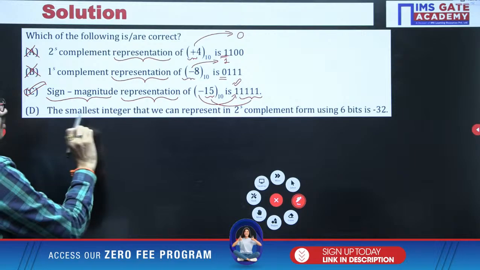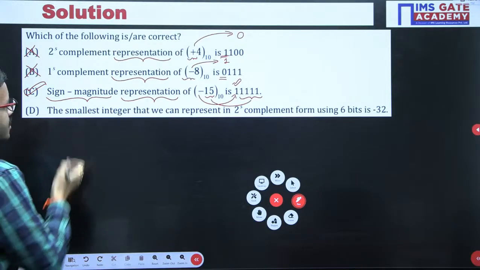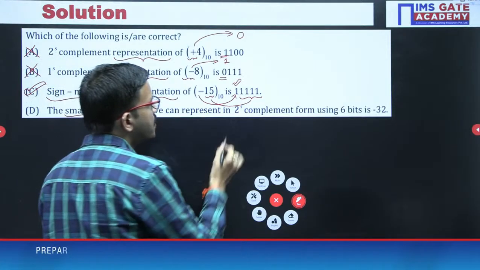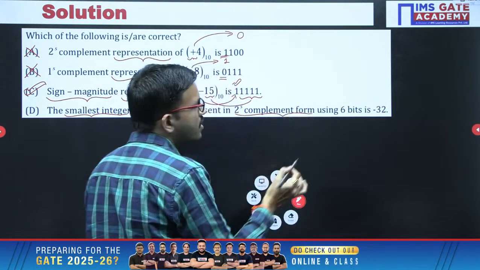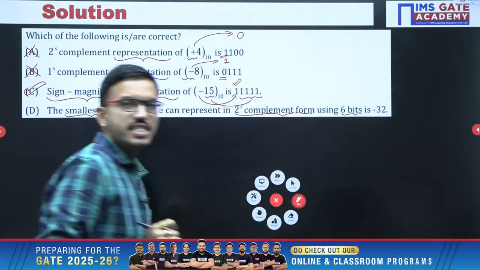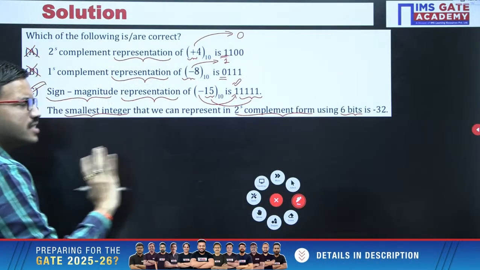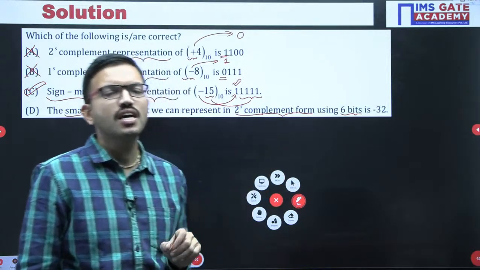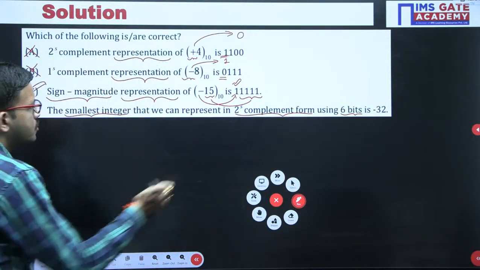Now option D: they are asking for the smallest integer that we can represent in 2's complement form using 6 bits. Okay, it is very simple. If you know the formula, that is fine, you can substitute the n value 6, but I am giving the shortcut also.